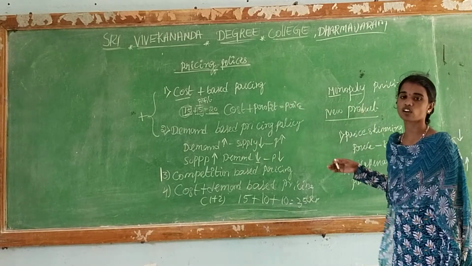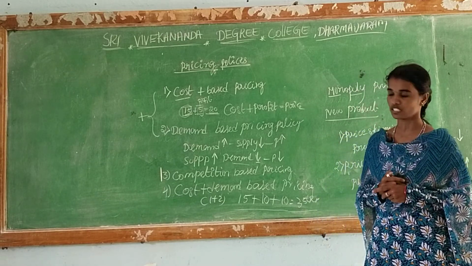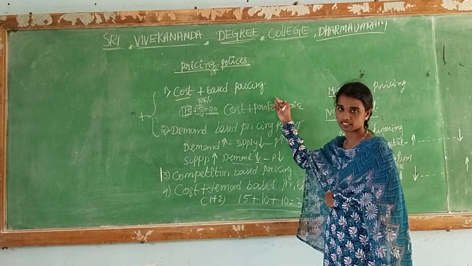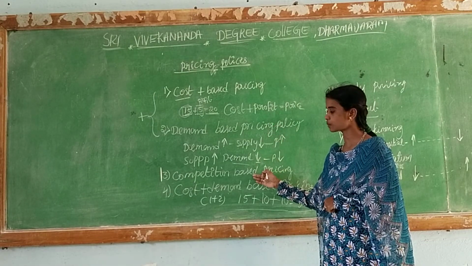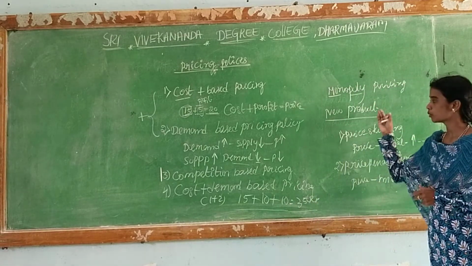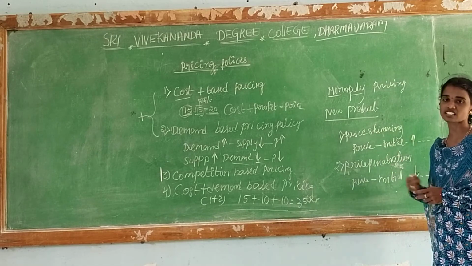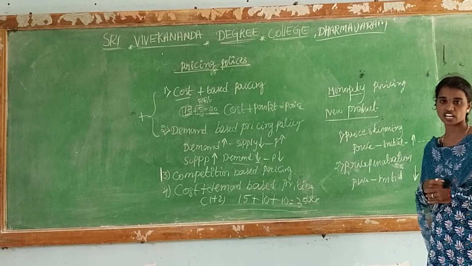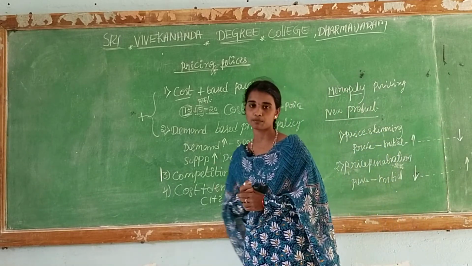So these are the commonly followed policies of different companies. The first is cost based pricing policy, demand based pricing policy, competition based pricing policy, cost plus demand based pricing policy, monopoly pricing policy, and for new products, price skimming strategy and price penetration strategy. These are the explanations for the pricing policies.